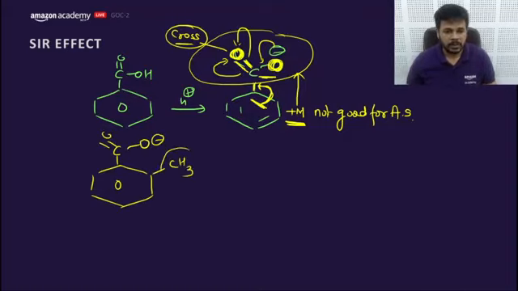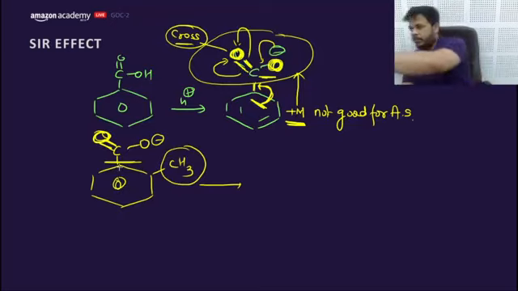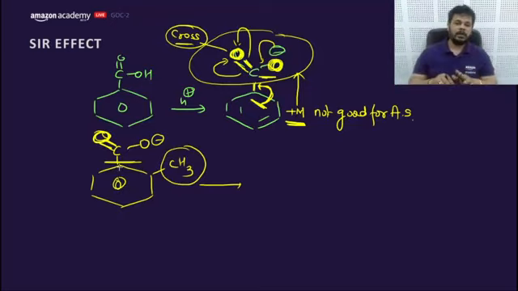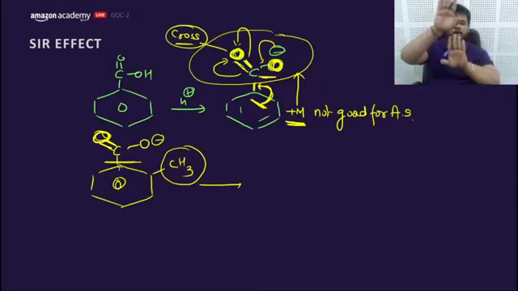Now what would this bulky group do? This would shift this C double bond O minus out of the plane of the benzene ring. It is like this. Suppose this is a benzene ring, p orbital. It has 6 p orbitals. All 6 carbons have p orbitals, and this is COO minus, oxygen p orbitals. They are in the same plane. This is a benzene plane, and this is a COO minus plane.